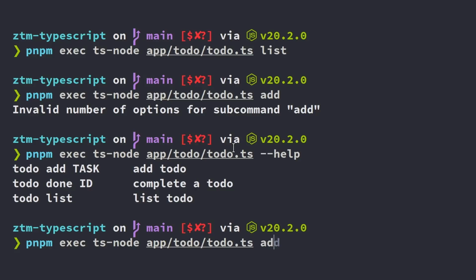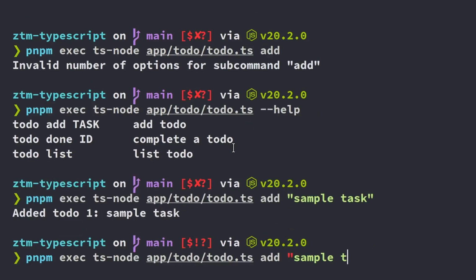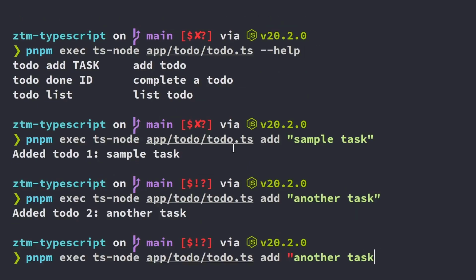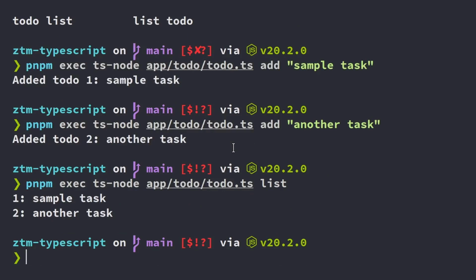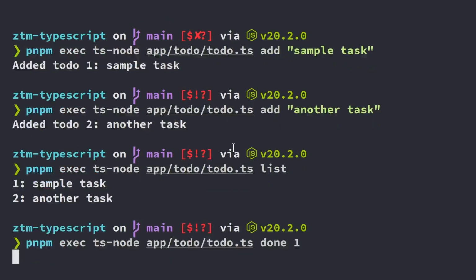So I'm going to add sample task. And we'll add another task. And now we'll list them out. We'll do a list. And so there we go. So now we have our list 1 and 2, and we're going to remove one. I believe we used done for that. So we'll finish task 1.